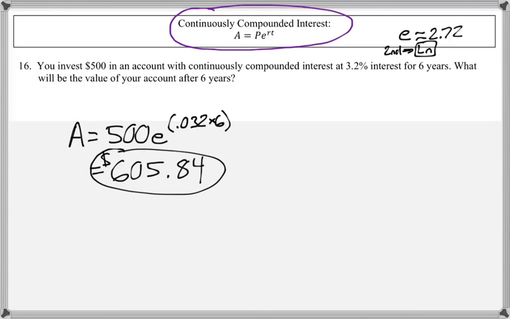So even though this is compounded every instant of every day, so like every half second this is being compounded, it actually doesn't do that much better than compounded daily. So if you look at question 17, that kind of goes through all of these scenarios.